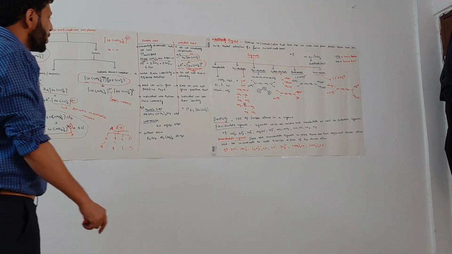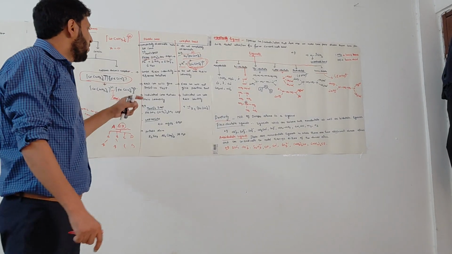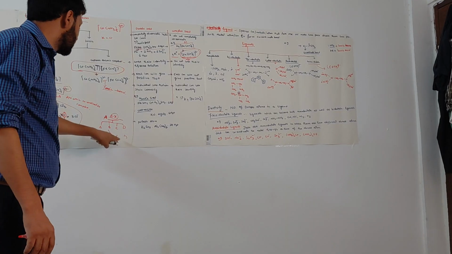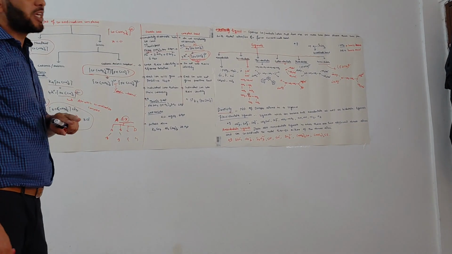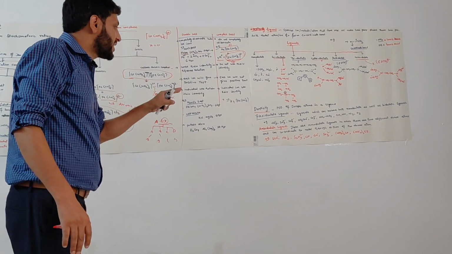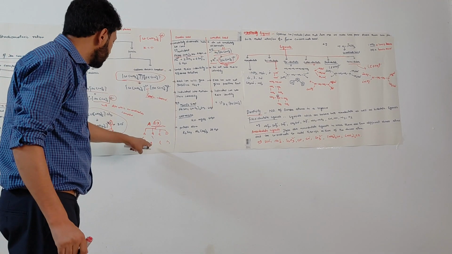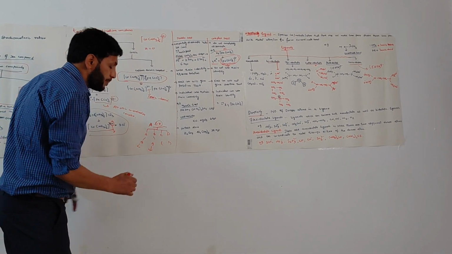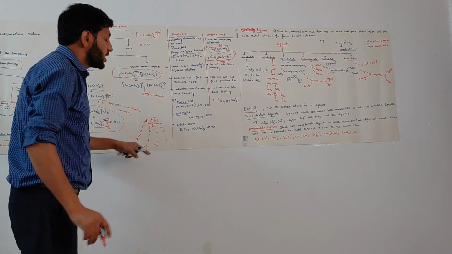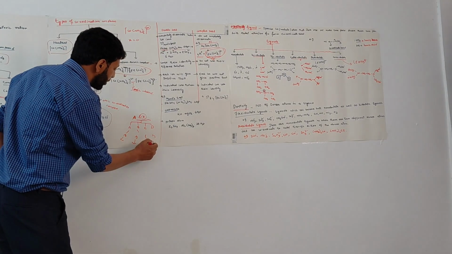Okay. Now moving to the next difference, that each ion will give a positive test. For example, if there is an aqueous solution where A is there, B is there, C is there and D is there, these four ions are already in aqueous solution. If we test for A, it will give the positive test. If I test for B, it gives a positive test because it is already there. If I test for C, it will give a positive test. If I test for D, D will give the positive test because they are in the solution.